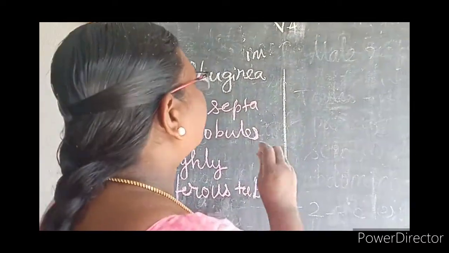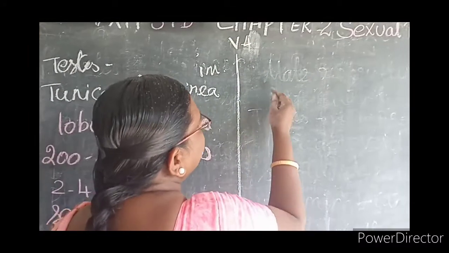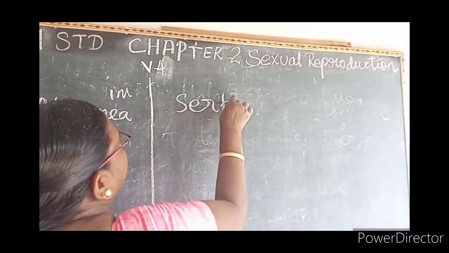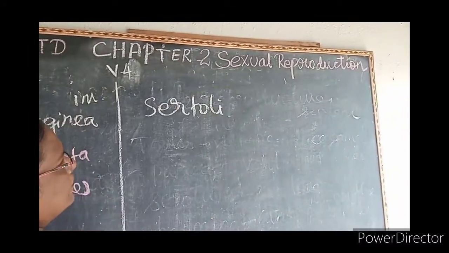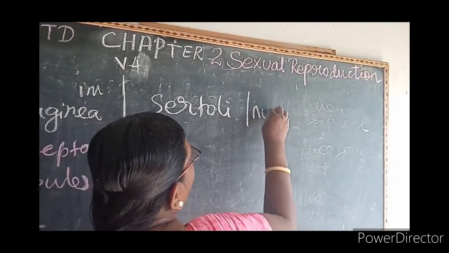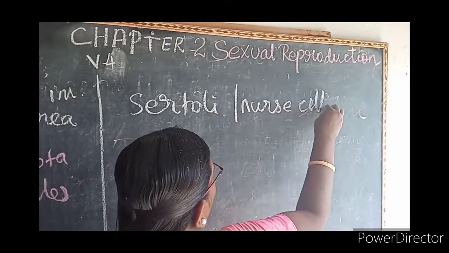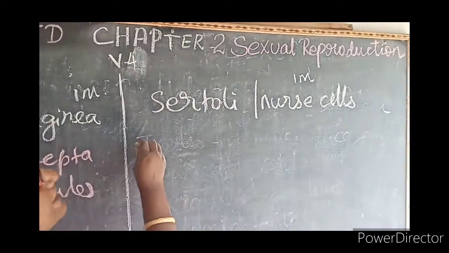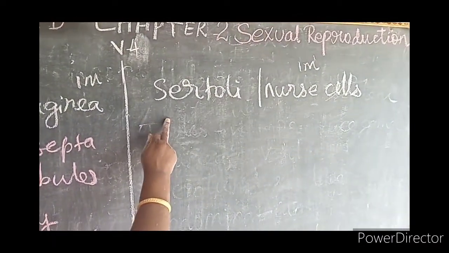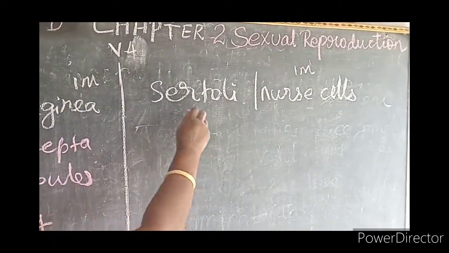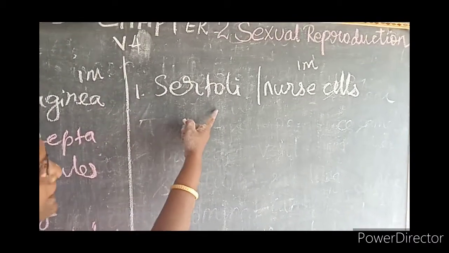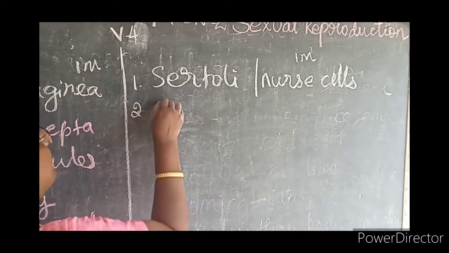Then each seminiferous tubule consists of two types of cells. One is the Sertoli cells. Say the term, Sertoli cells. It is otherwise called nurse cells. It is also a one mark question. So what is the other name for the Sertoli cells? Nurse cells. First one is Sertoli cells or nurse cells, and the second one is